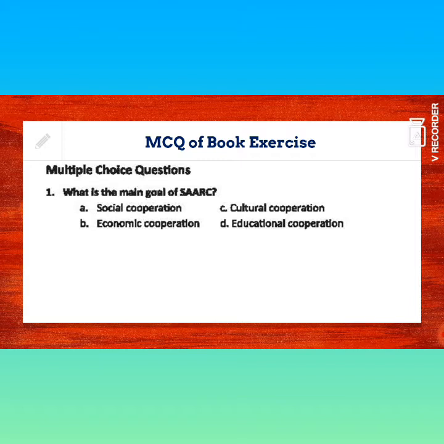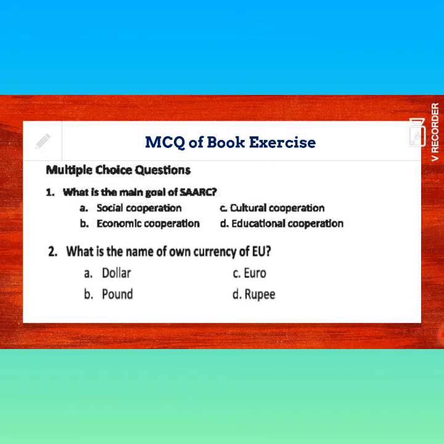Social cooperation, cultural cooperation, economic cooperation, educational cooperation. Which is the answer? The main goal of SARC is economic cooperation. There are more goals of SARC, but the main goal of SARC is economic cooperation. Answer B.